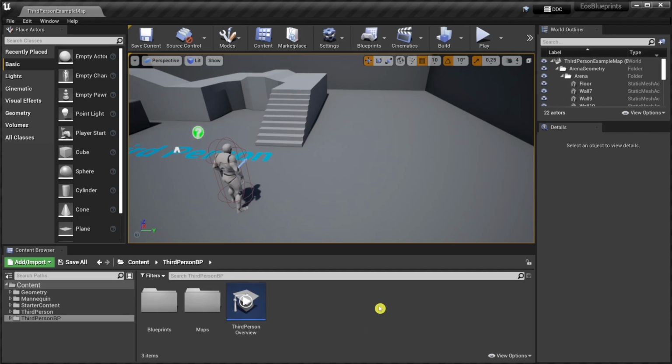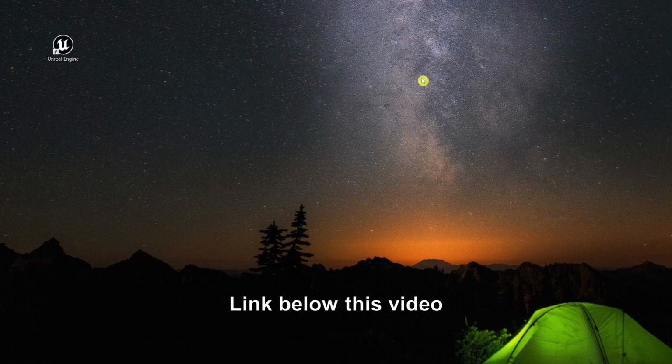As a first step, we need a modified version of the Advanced Sessions plugin. We need the blueprint nodes provided by this plugin. The official version of the plugin currently does not work with EOS, but hopefully it will at a later time. So we close Unreal Engine and download the plugin. There's a link below this video.